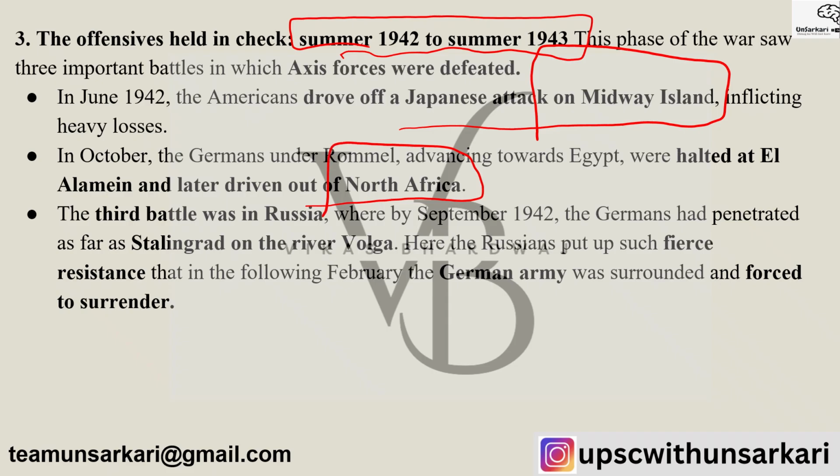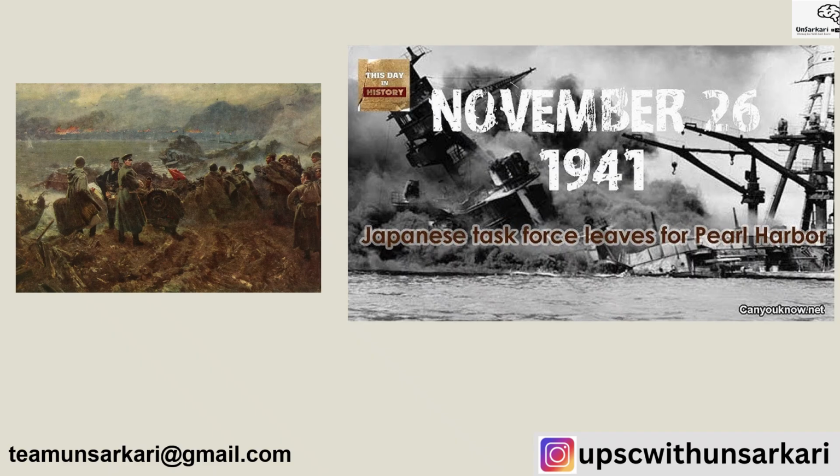By September 1942, Germans had penetrated as far as Stalingrad on the river Volga. Here the Russians put up such fierce resistance that in the following February, the German army was surrounded and forced to surrender. So how do you think, in the present times, that Russia is going to back off as far as the Ukraine war is concerned? It has a great history.